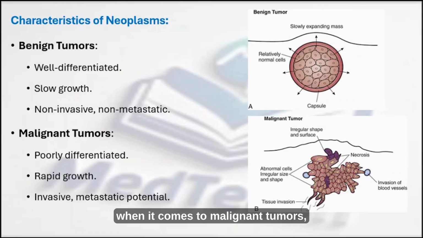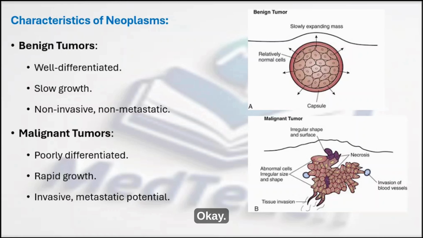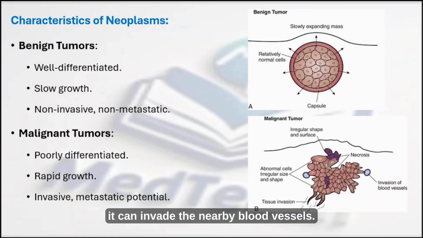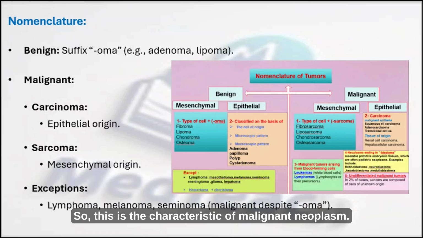But when it comes to malignant tumors, these tumors will have a rapid growth, fast-growing tumors. They are poorly differentiated as well. That means we will not be able to find out the borderline of these tumors. And it is invasive and it has a metastatic potential. So, it can invade the nearby blood vessels, it can invade the nearby structures, and it can also metastasize from one place to another. That is, it can travel from one site of origin to a distant site also. So, this is the characteristic of malignant neoplasm.